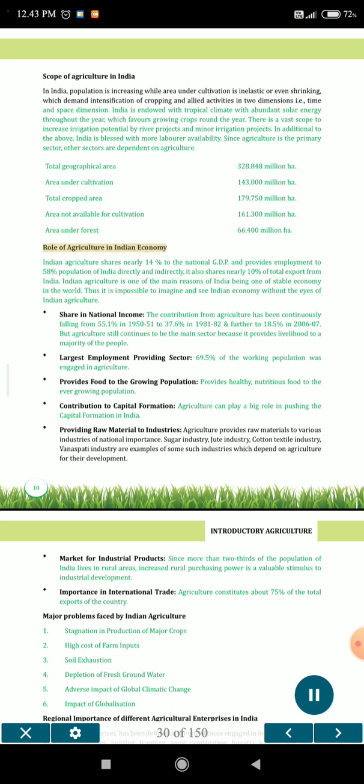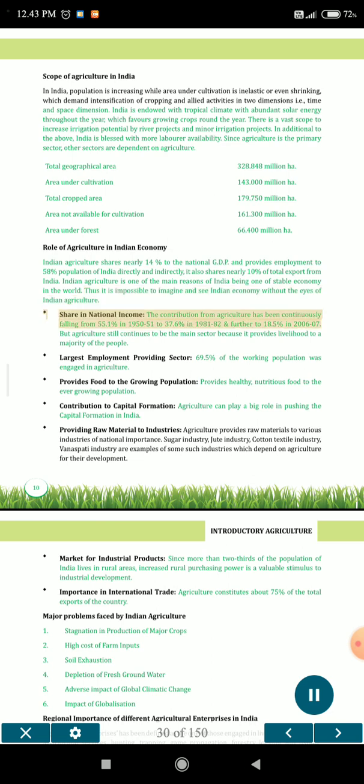Role of agriculture in the Indian economy. Indian agriculture contributes nearly 14% to the national GDP and provides employment to 58% of the population of India directly and indirectly. It also contributes nearly 10% of total exports from India. Indian agriculture is one of the main reasons for India being one of the stable economies in the world. Thus it is impossible to imagine the Indian economy without the eyes of Indian agriculture.